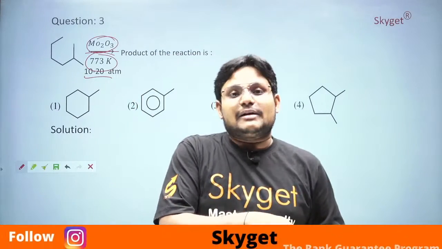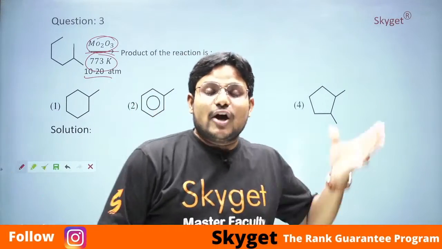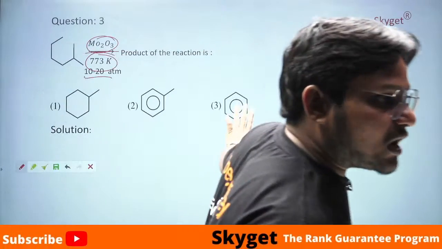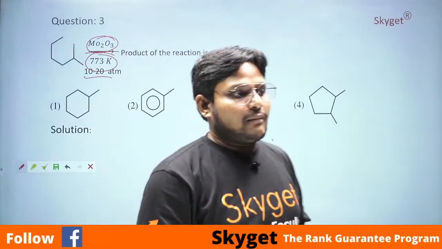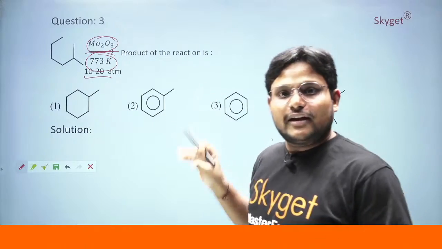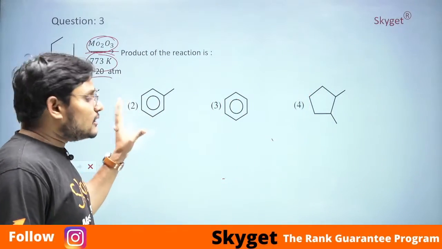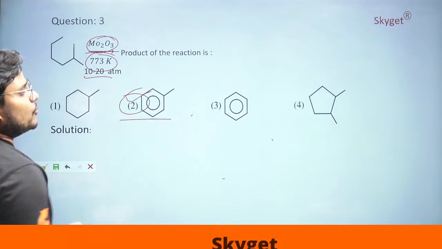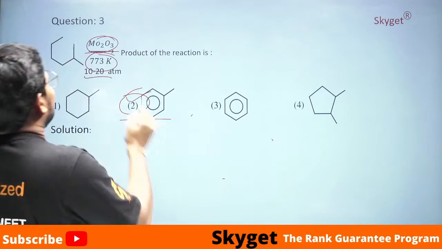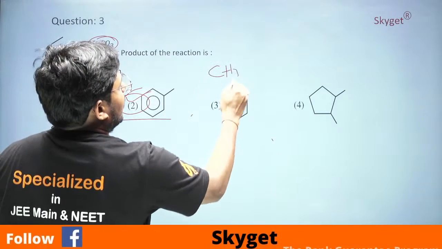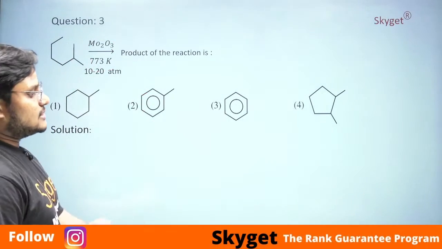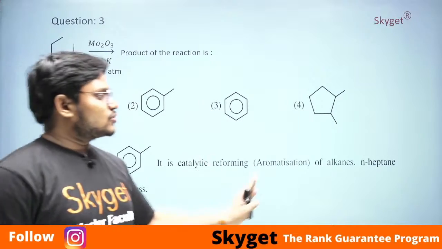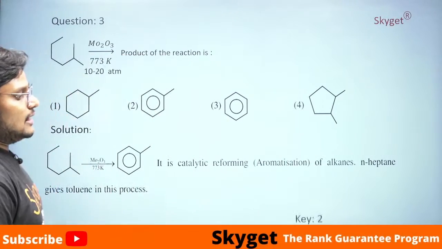Students, we are not only caring for the students who have completed the JEE examination. Tomorrow, those who are writing the JEE examinations, please focus on this concept. If you focus on this concept, very good. Yes, Ramoji Rao, you are right. Good response. Now, this will give the product as this compound, because you will get toluene here. Why will you get toluene? Because you already have one CH3 here. And you are getting toluene, students. So this is the explanation. Yes, students, it will lead to aromatization. The answer is 2, students.